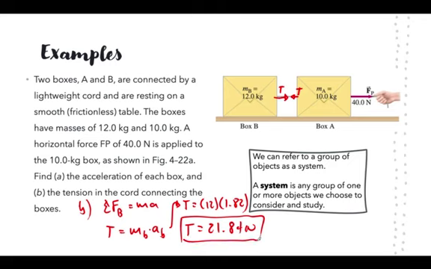All right. Hopefully these examples made sense and you know how to solve examples dealing with weight and normal force and tension forces.